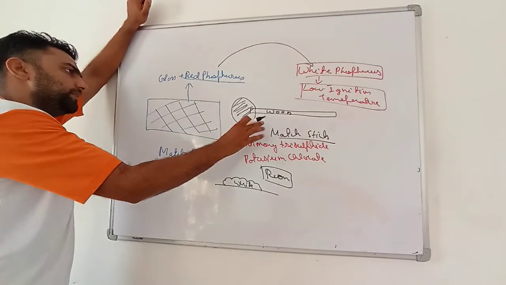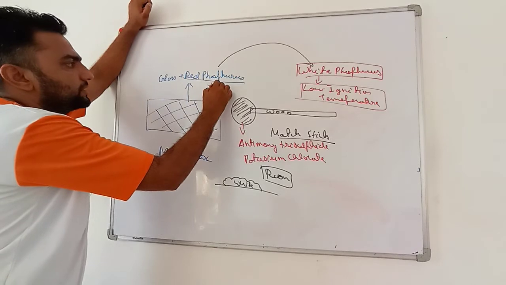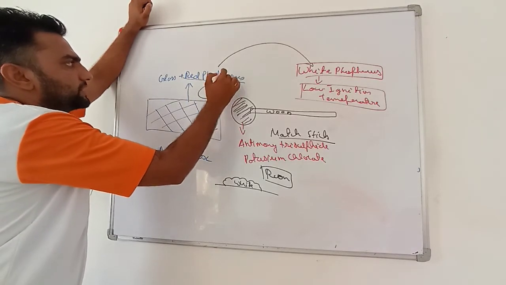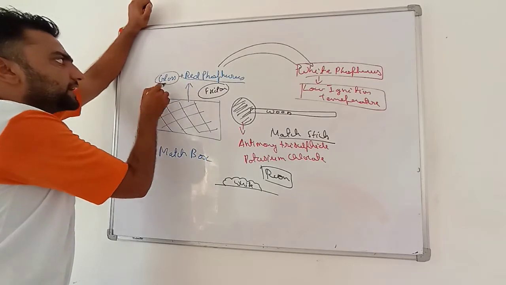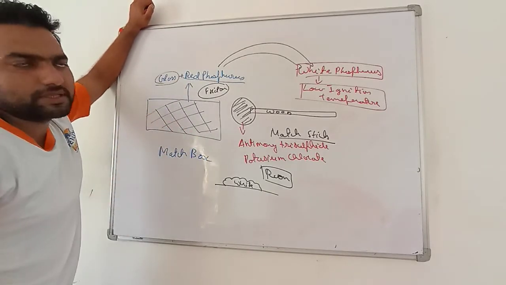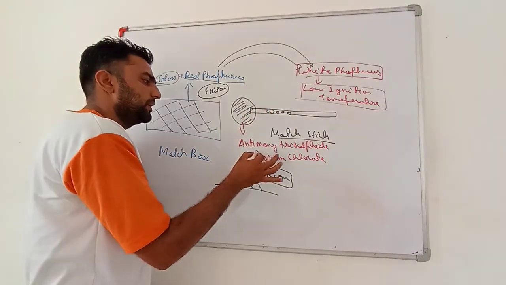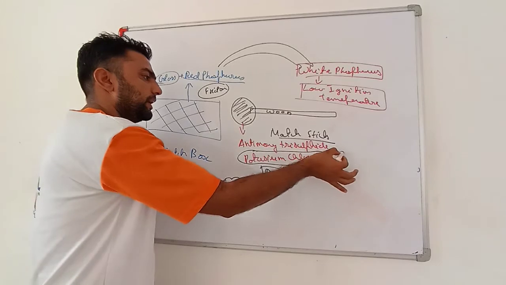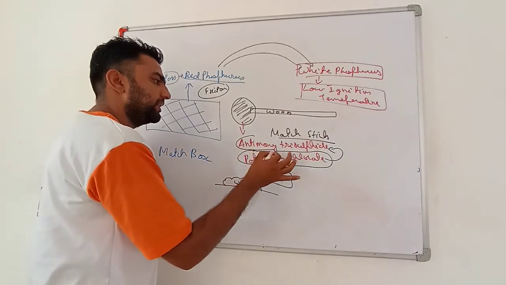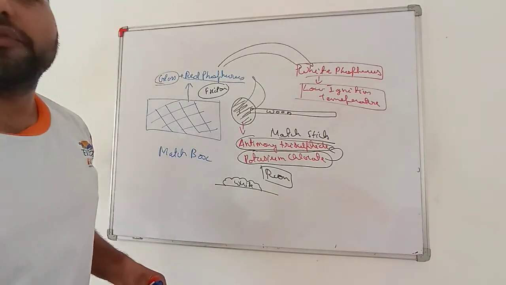So when we rub this, friction happens, and the red phosphorus converts into white phosphorus. In friction, glass helps to give that rough surface. The white phosphorus burns and ignites the potassium chloride. This burns the antimony trisulfide, and we get the fire.